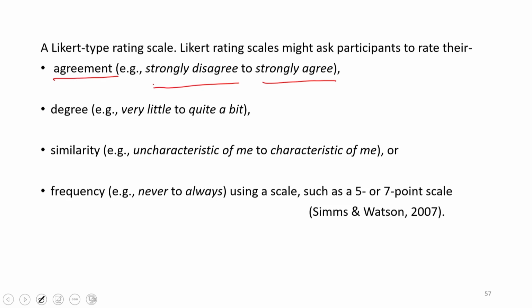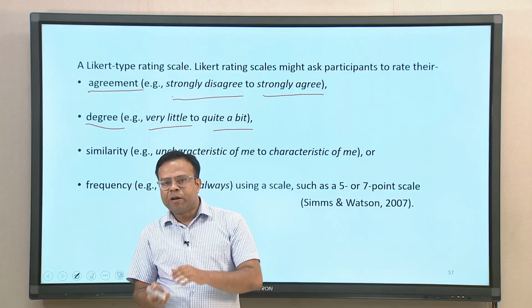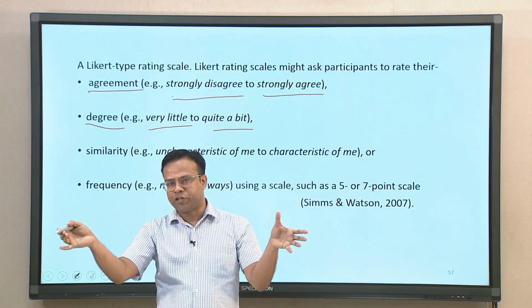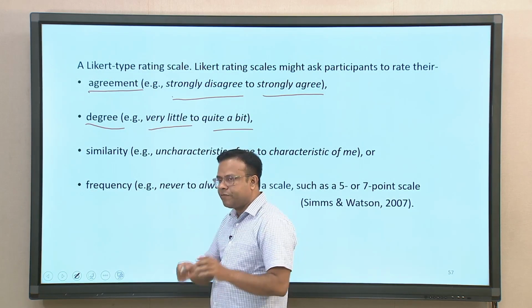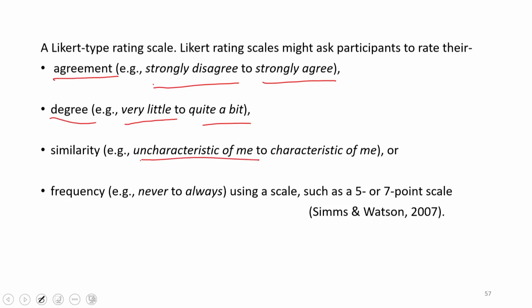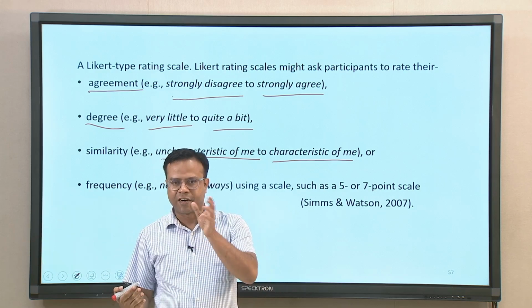Likert scales could also use other aspects of degree, which may include you agree very little or quite a bit or something like that. So, degrees could be measured in other ways also. The level of similarity of certain things about yourself could also be used in the Likert type of scale. For example, you give a statement and ask to what extent this statement is very uncharacteristic of me or very characteristic of me. It is the similarity of this statement with yourself that you measure using a statement like this.